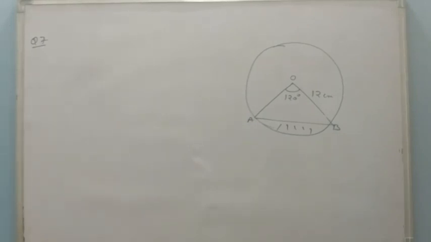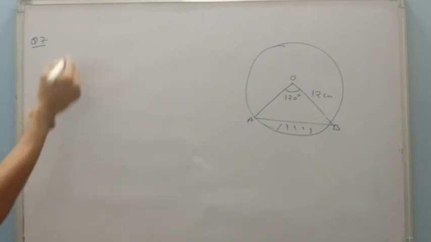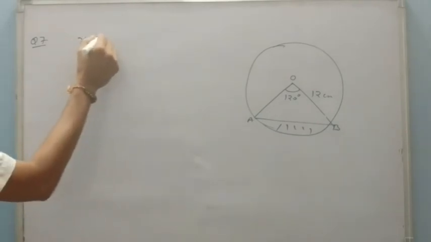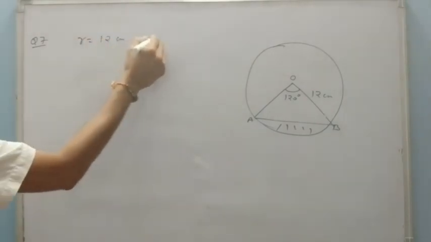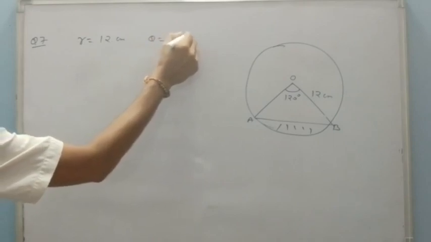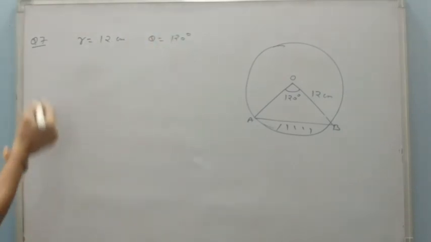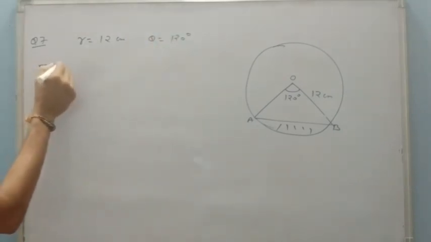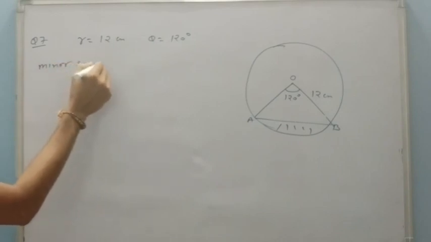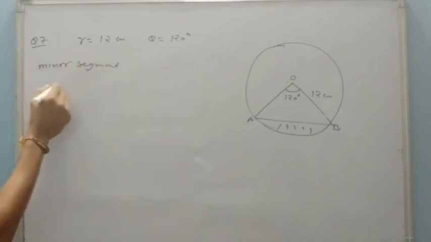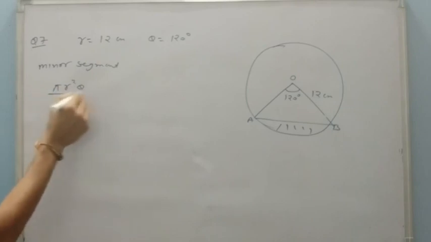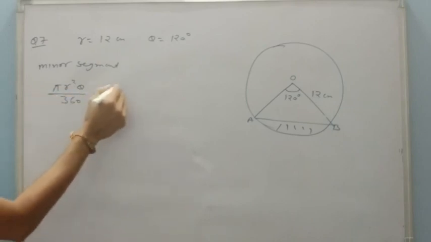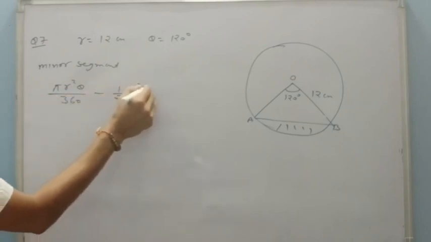So now the question number 7. Again there is a chord of a circle made an angle 120 with the center. I have to find the minor segment. So here radius is 12 centimeter and the angle is 120 degree. So area of minor segment will be, again the same formula, pi r square theta upon 360 minus 1 upon 2 r square sin theta.